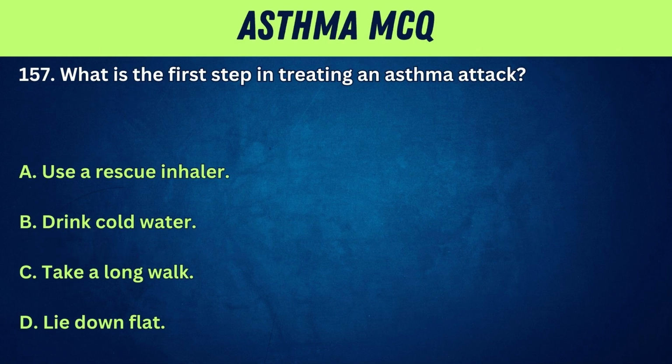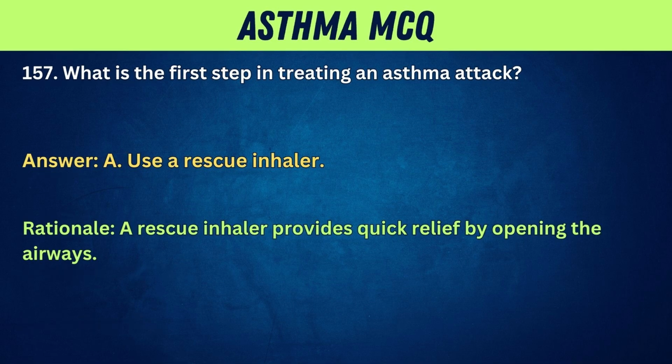157. What is the first step in treating an asthma attack? A. Use a rescue inhaler. B. Drink cold water. C. Take a long walk. D. Lie down flat. Answer: A. Use a rescue inhaler. Rationale: a rescue inhaler provides quick relief by opening the airways.